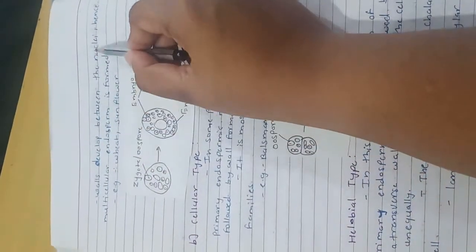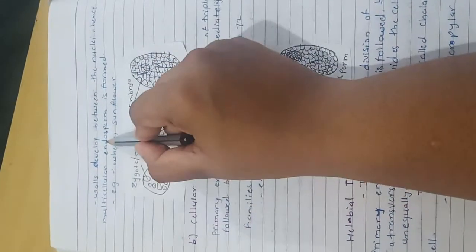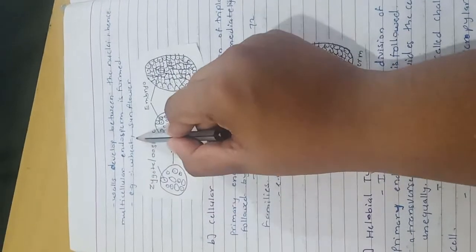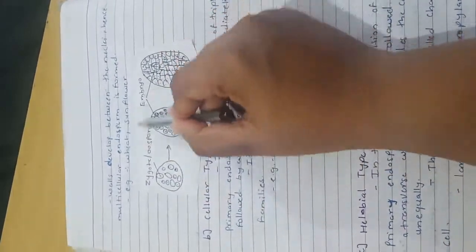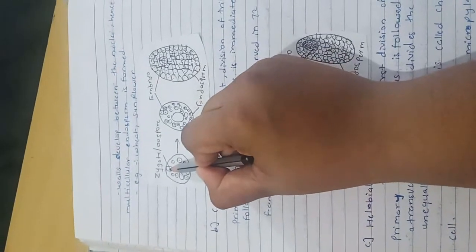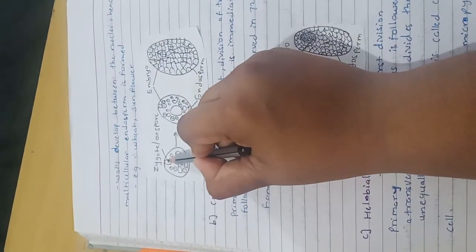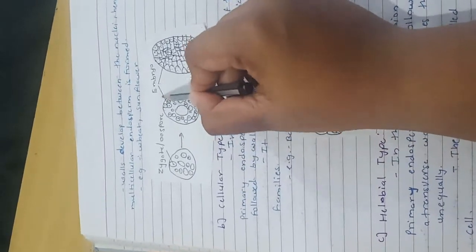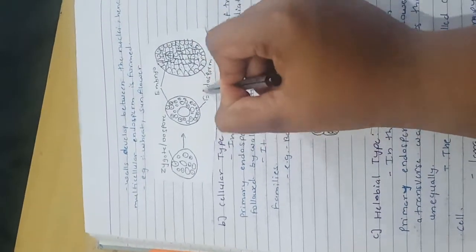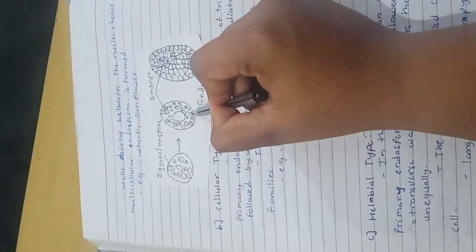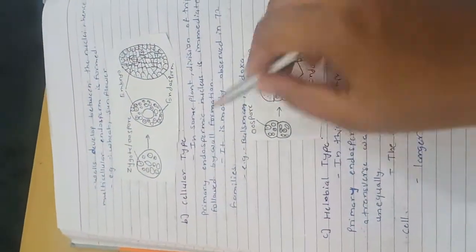Walls develop between the nuclei, hence multicellular endosperm is formed. Example, wheat, sunflower. This is the figure of nuclear type. This one is the zygote, oospore. These are converted into the embryo and endosperm. Multicellular endosperm is formed.